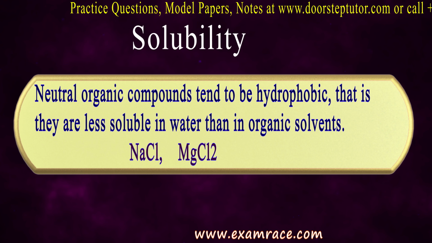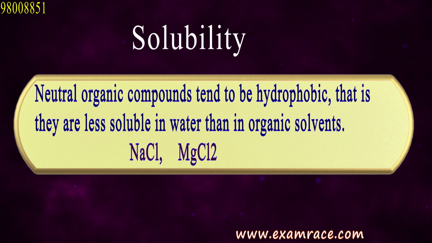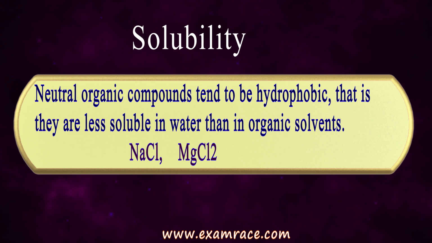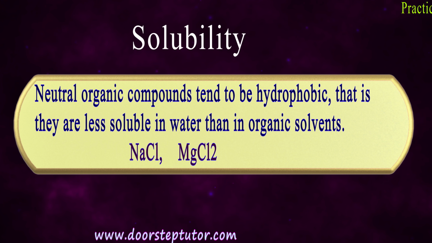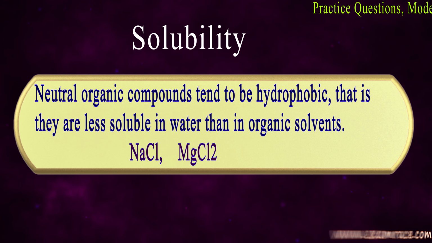That's why it is also a neutral compound. So they are very hydrophobic. Hydro means water, phobic means fear. So they are very water fearing. That's why they do not get dissolved in water. Okay. And they are soluble in other organic solvents.